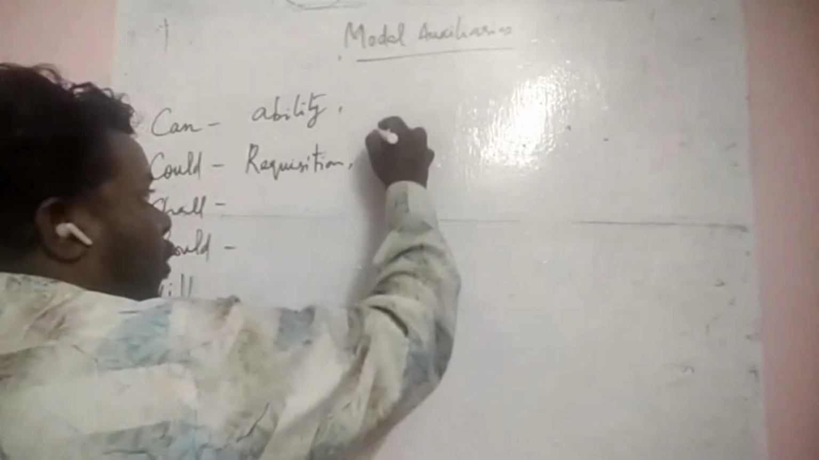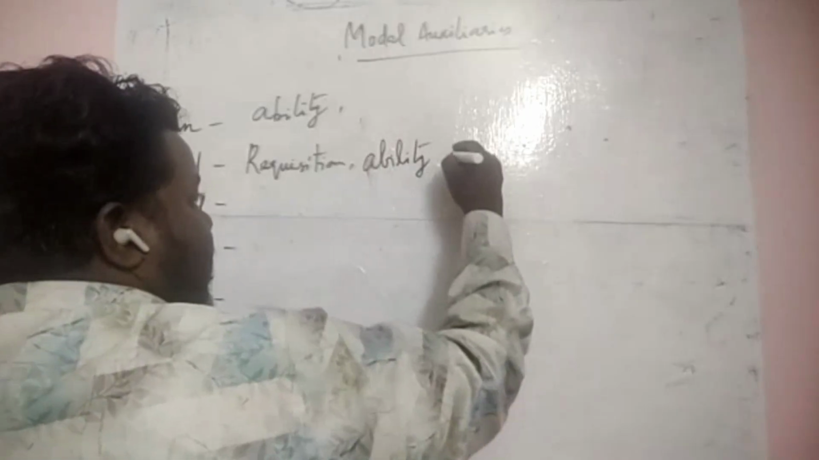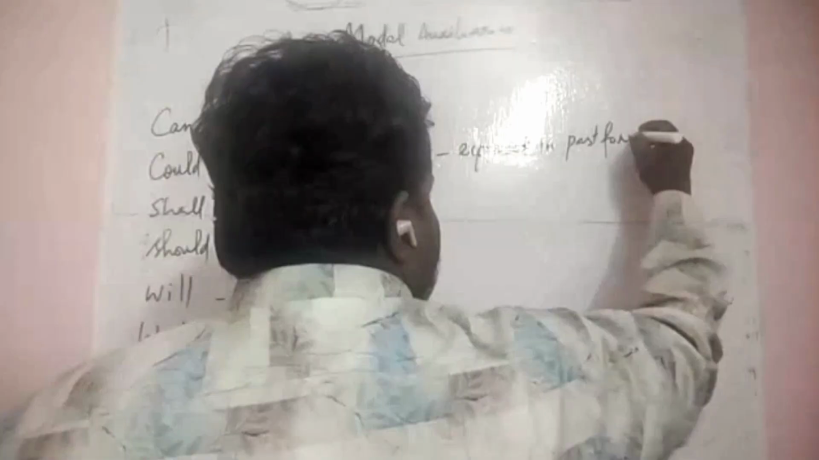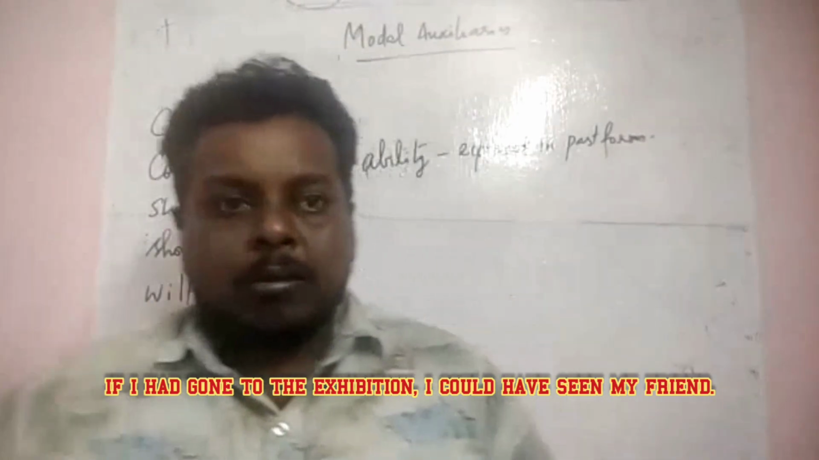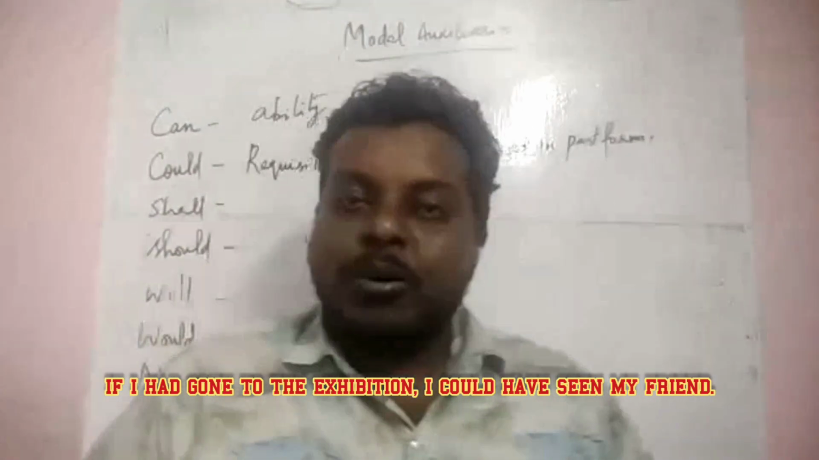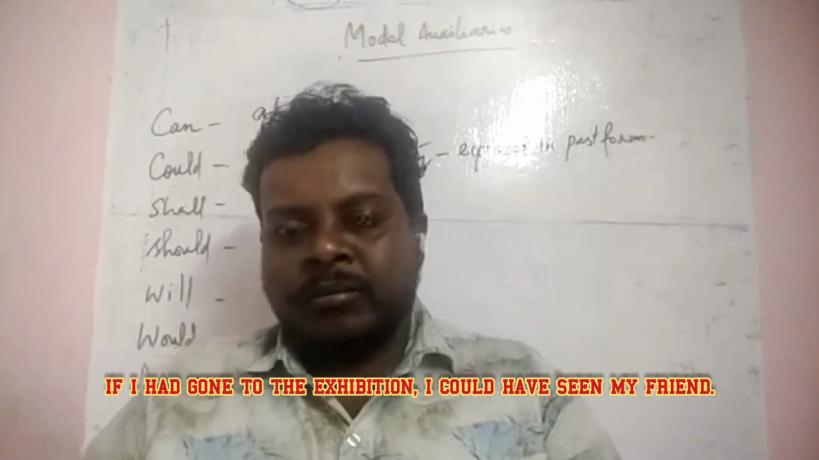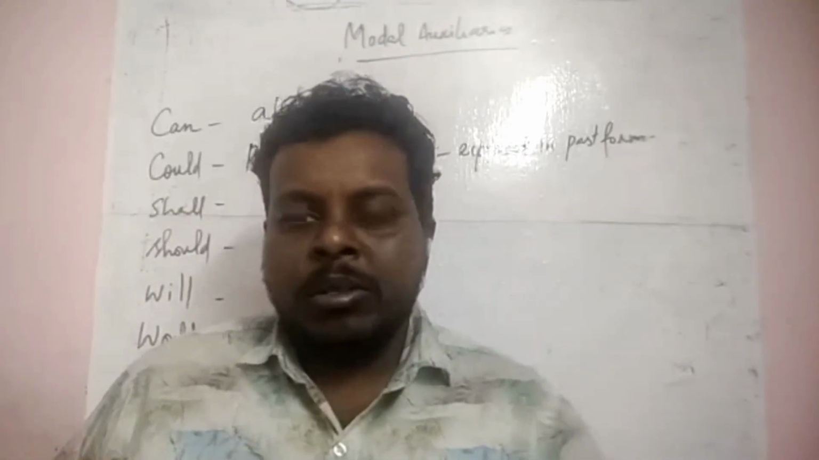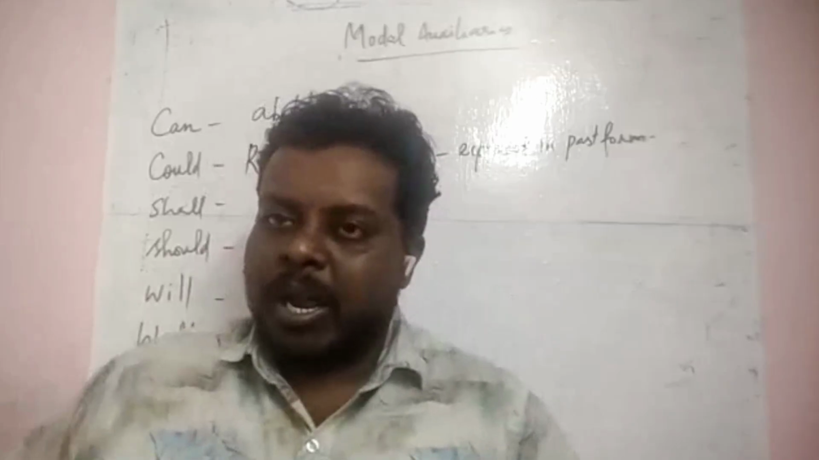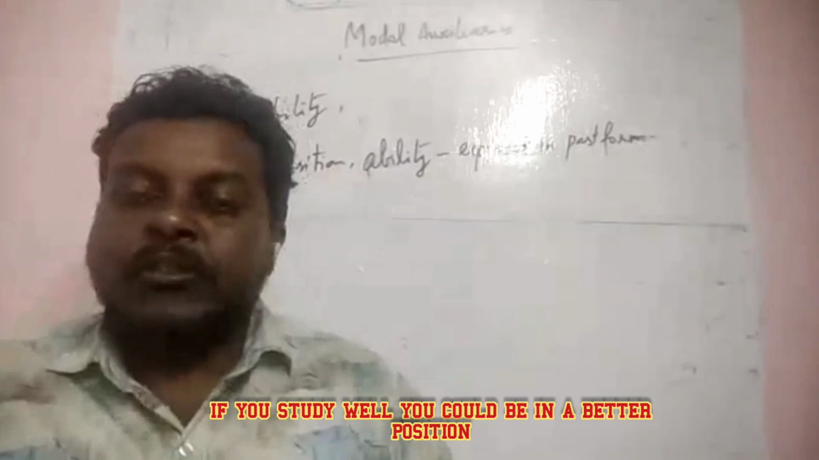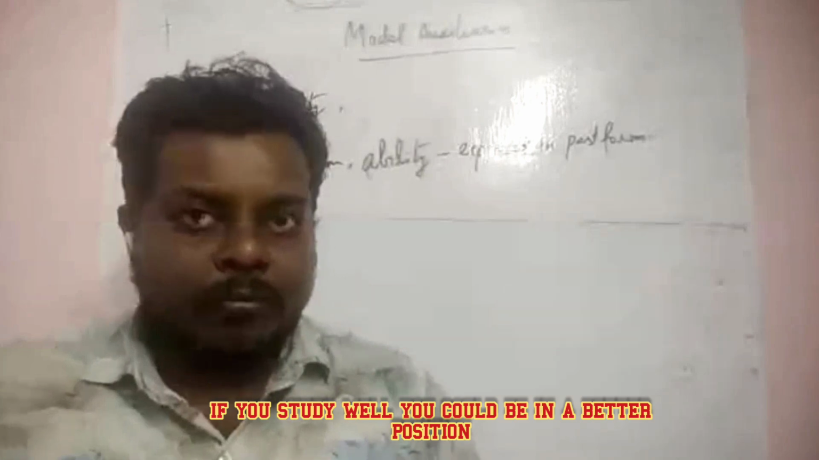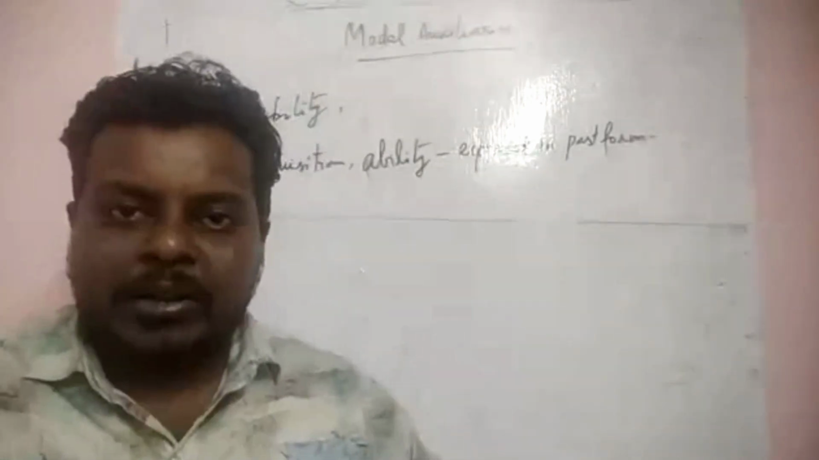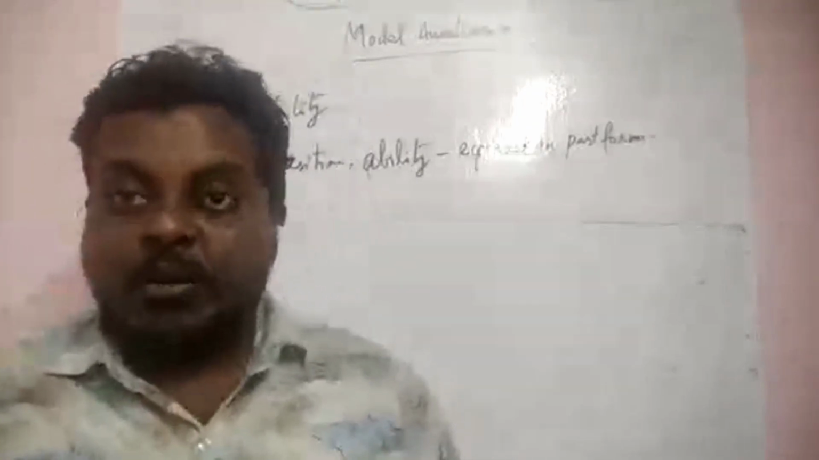Also, you can use could for ability that is expressed in past form. If I had gone to the exhibition, I could have seen my friend. My friend had come there, but unfortunately, I was not able to go. If I had gone to that exhibition, I would have met my friend. I could have. If you studied well, you could be in a better position, right?